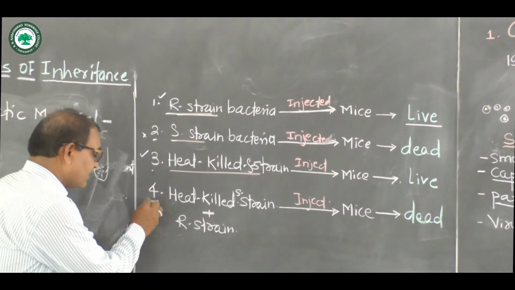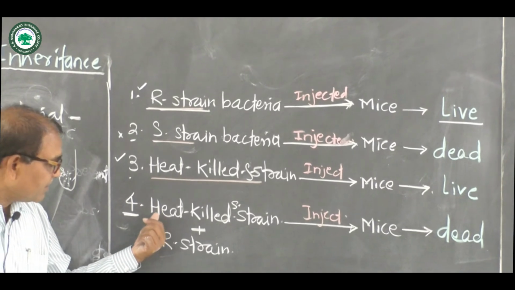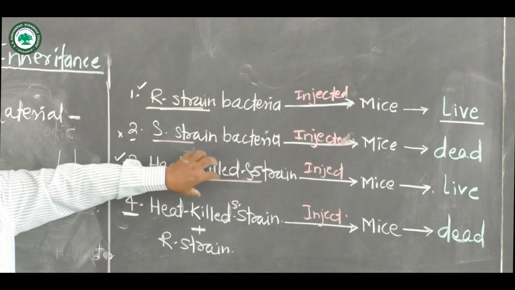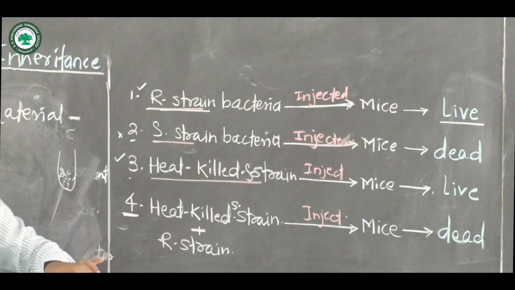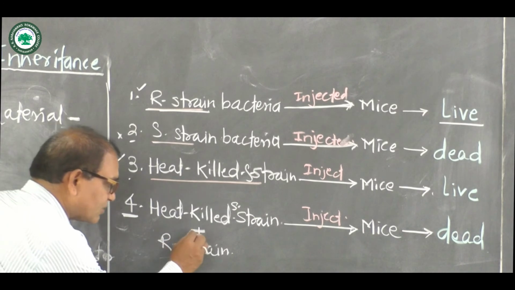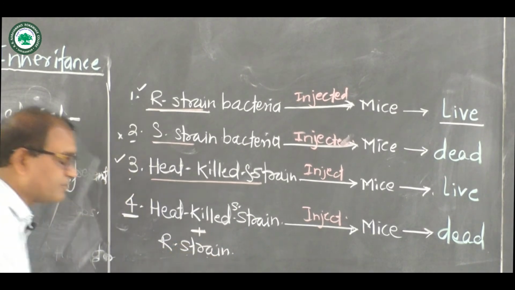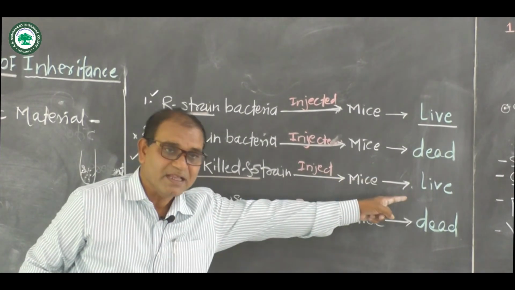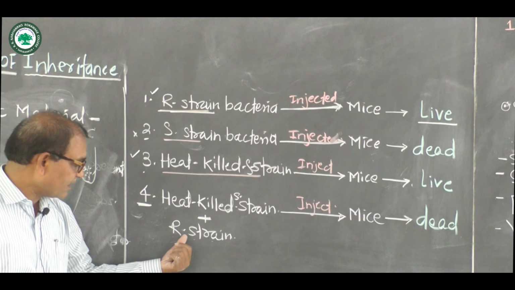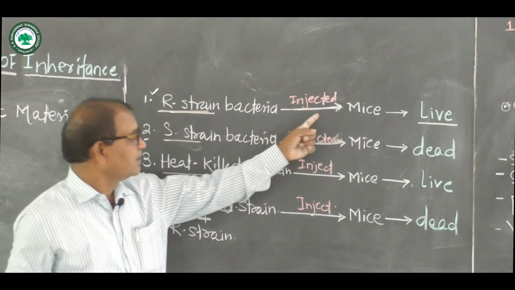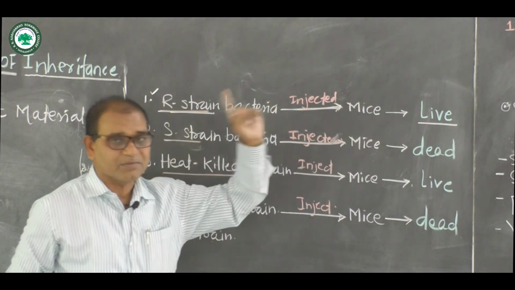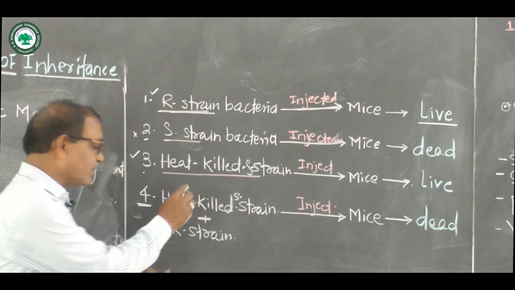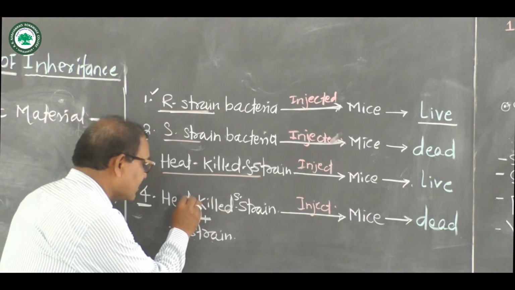Now in the fourth experiment, the heat-killed S strain, as used in experiment number three, as well as the R strain. The heat-killed S strain is injected into the mice, and the mice survive. Then the R type strain is also injected, and these mice survive. Both are used separately, so this does not cause pneumonia.